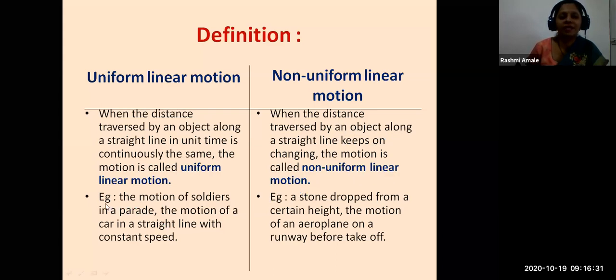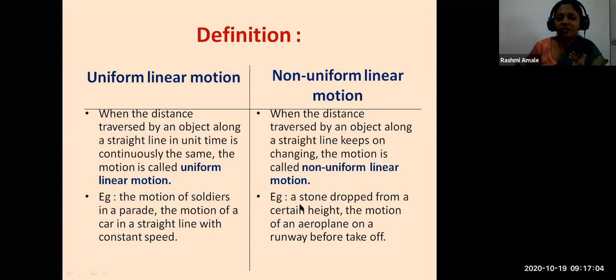So let us see the examples. The motion of soldiers in a parade: just now we saw the speed was exactly the same. There was not even a slight difference. So that is an example of uniform linear motion. The motion of a car in a straight line with constant speed is very rarely seen. So uniform linear motion is very rare in real life, whereas non-uniform linear motion you can see quite often everywhere around you.